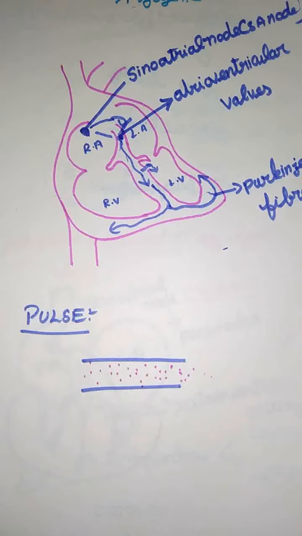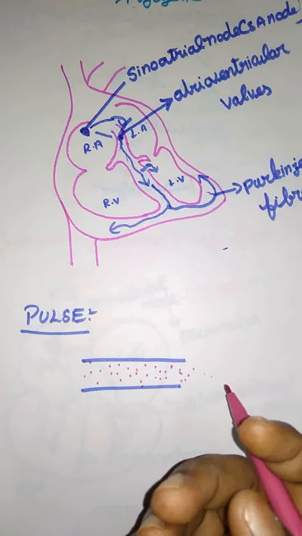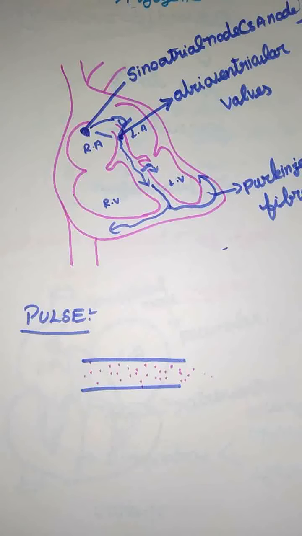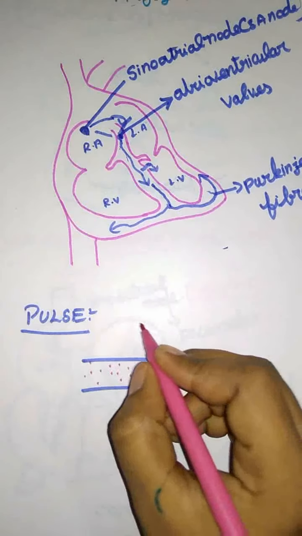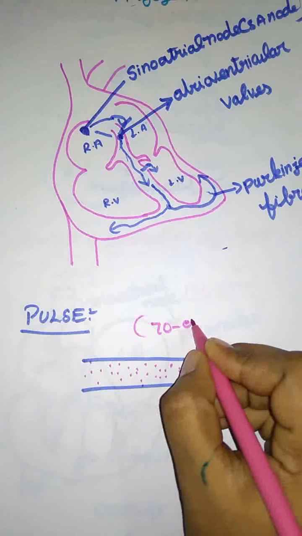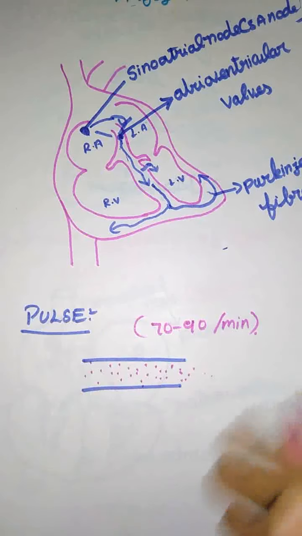So the blood shows some force on the artery. That force we call a pulse. We can feel it by placing a finger on the artery near the wrist. You feel some beats, and you have to count them. The normal range of a pulse is 70 to 90 per minute. This is a normal pulse rate.